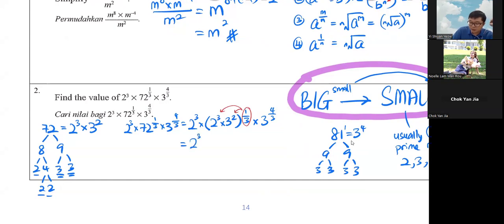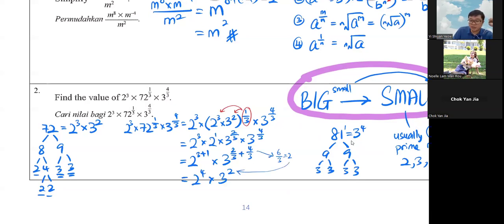So here 2, 3 times 1/3 is 1, and then 3, 2 times 1/3 is 2 over 3. Then we can separate them already, same bases. So 2 and 2, the power 3 plus 1 here, because here is 1. And then 3 is 2 over 3 plus 4 over 3. Then 2 to the power 4, and here, if you calculate it quickly, is 2 only, because it's 6 divided by 3.